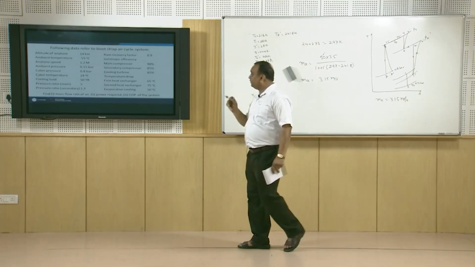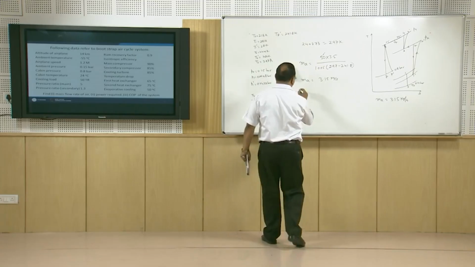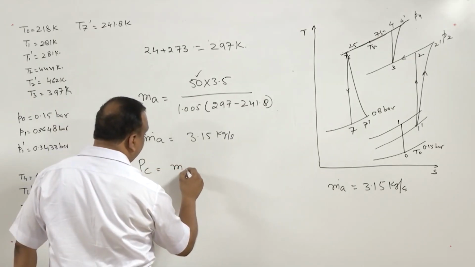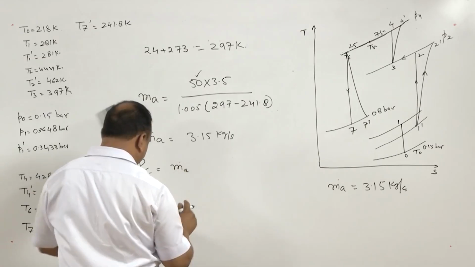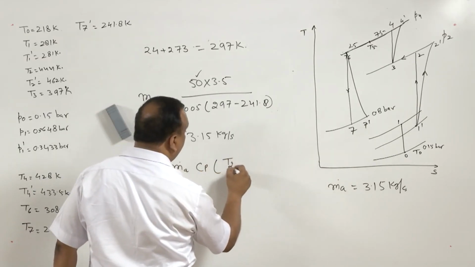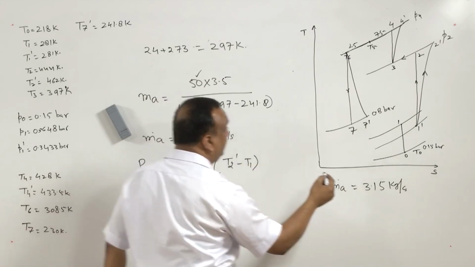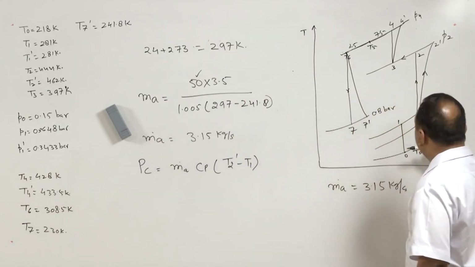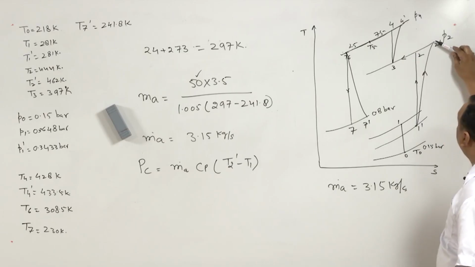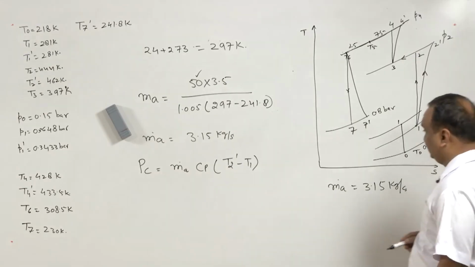Power required by the compressor. So power required by the compressor is mass flow rate of air multiplied by Cp into T2 dash minus T1. The power consumed by the compressor can be expressed by Cp dT, Cp into T2 minus T1. Here it is T2 dash minus T1 dash.